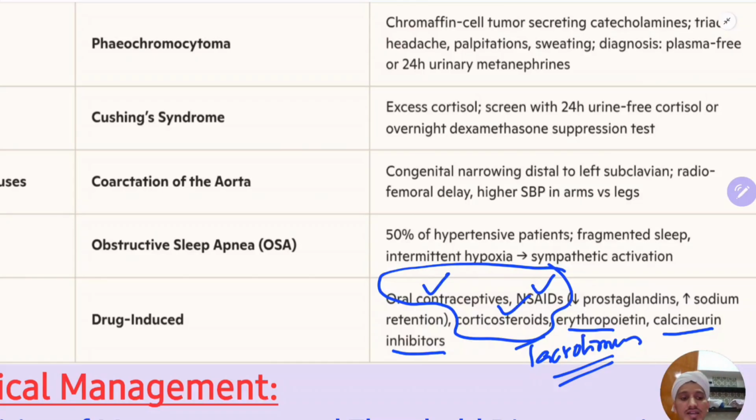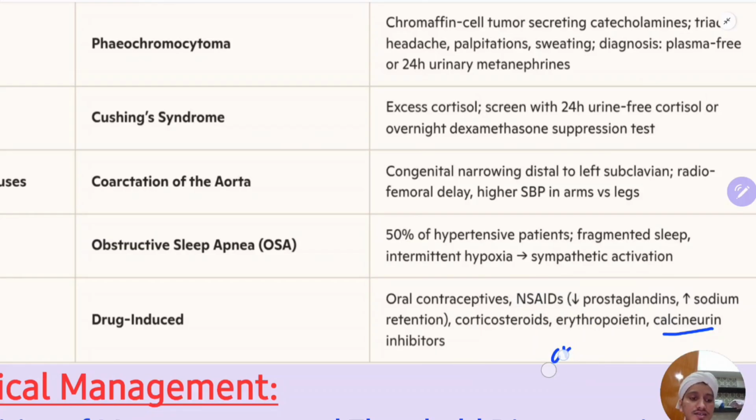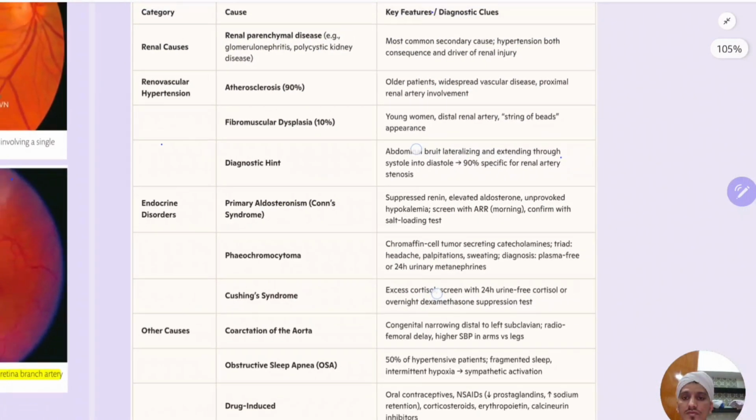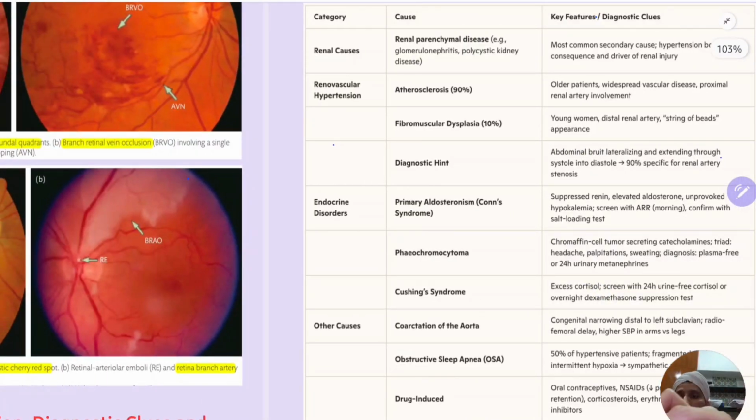Okay, this is the detail about the secondary causes of hypertension. Just to summarize, the most common secondary cause is the renovascular cause. In renal causes: diabetic kidney disease, nephritic syndrome, or polycystic kidney disease. So history, physical examination, then investigation. In renovascular causes: atherosclerosis, fibromuscular dysplasia. Again, history, physical examination,